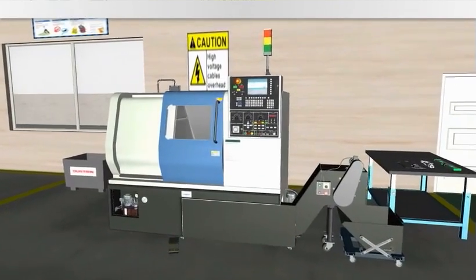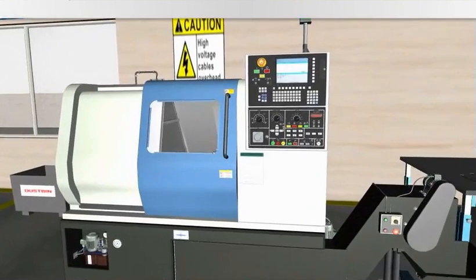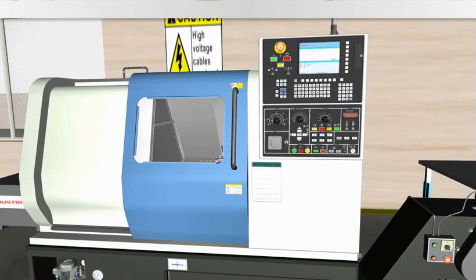Let's understand the difference between CNC machines and conventional machines. Let's learn the difference between CNC machines and conventional machines on the basis of operation involved.